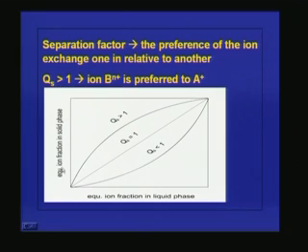This is the equivalence of ion fraction in solid phase, and this is the equivalence of ion fraction in liquid phase. So, this shows that more ions are getting concentrated on the solid phase, and if Qs is 1, that means it is a linear variation, and Qs is less than 1, it is unfavorable ion exchange. That means in the cation, whatever is already existing in the ion exchange resin is having more selectivity over the ion whatever is present in the liquid.